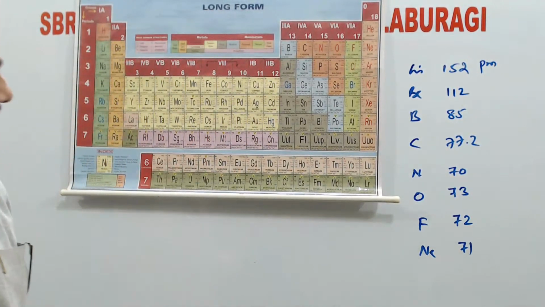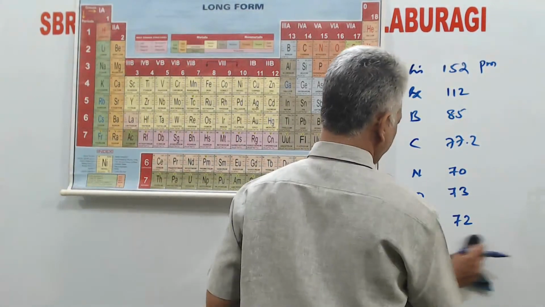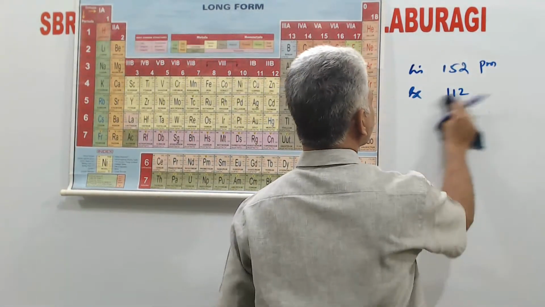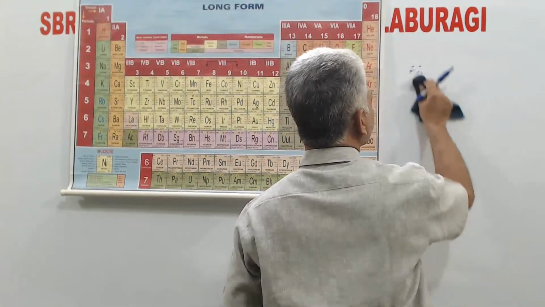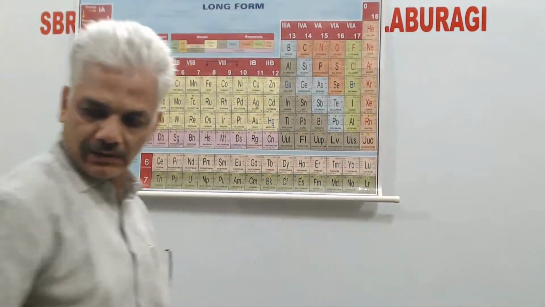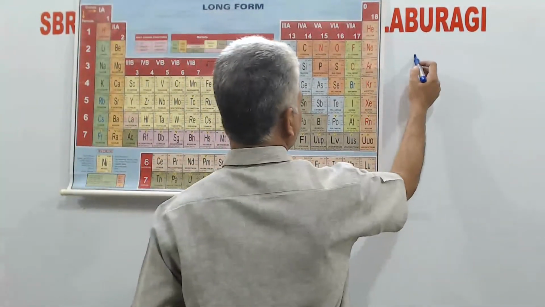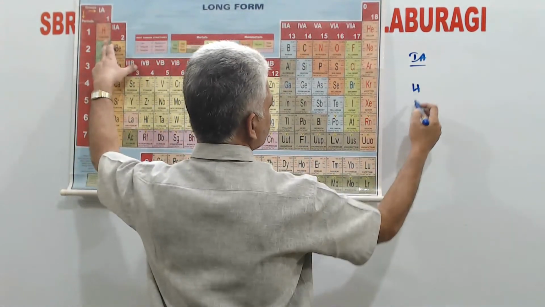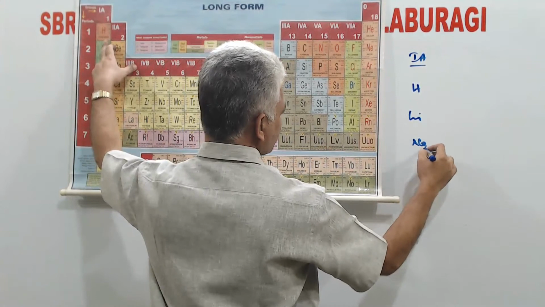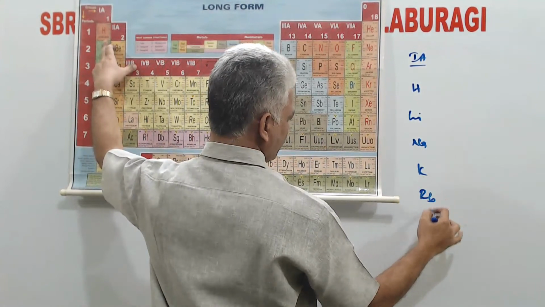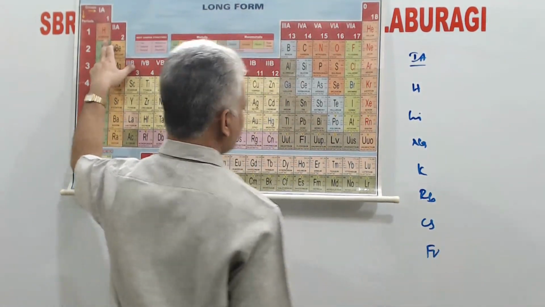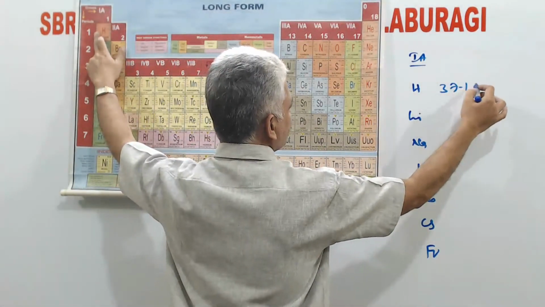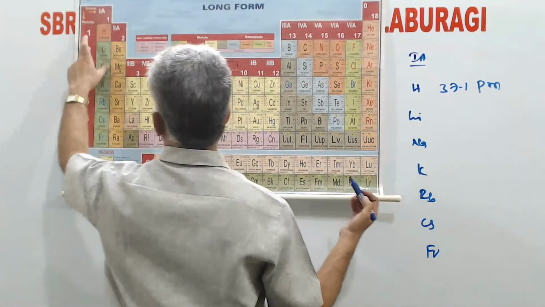Now, let us take a particular group for comparison. If we take the elements of first A group: hydrogen, lithium, sodium, potassium, rubidium, cesium, and francium. Hydrogen atomic radius is 37.1 picometers.